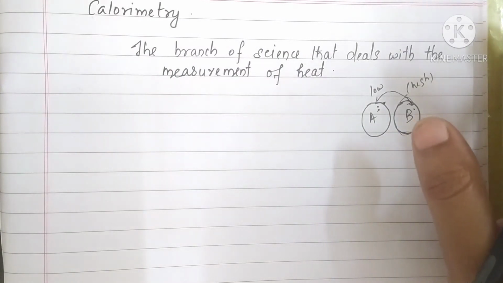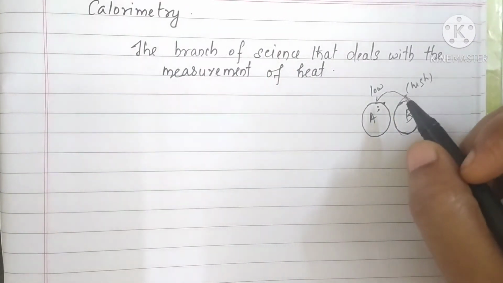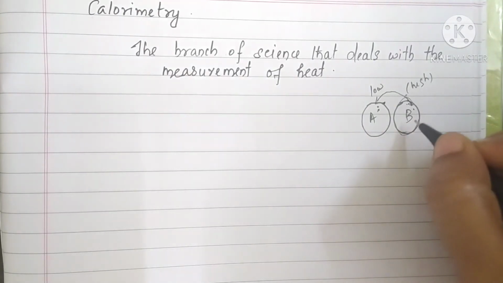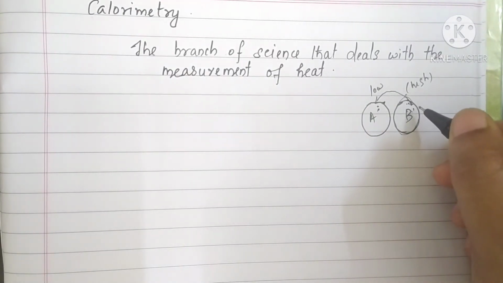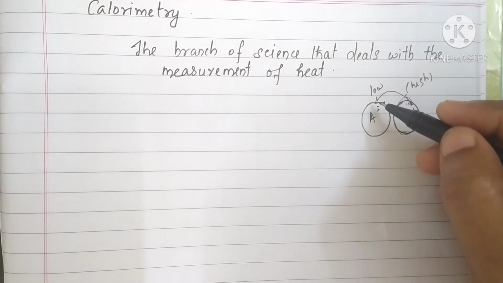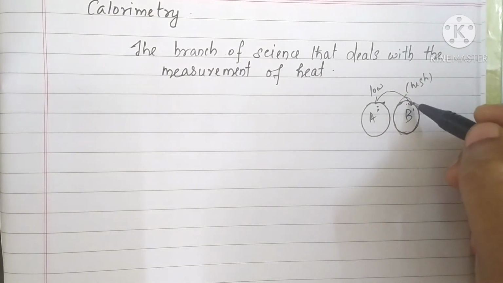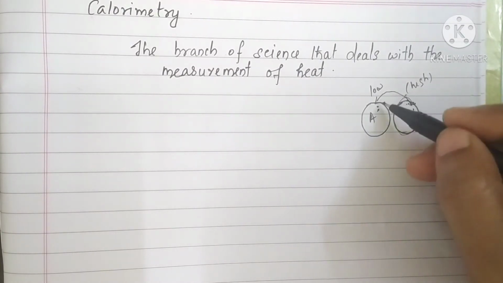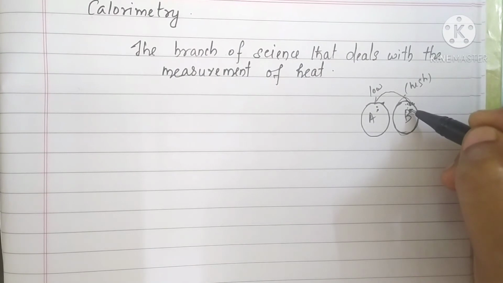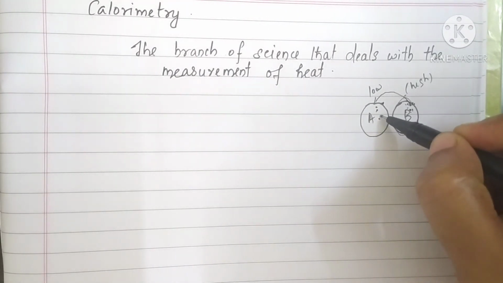Clear for you? Thus the principle of calorimetry states that the total heat given by the hotter body equals the total heat received by the colder body. The total heat rejected or lost by the hot body is equal to the total heat gained by the colder body.